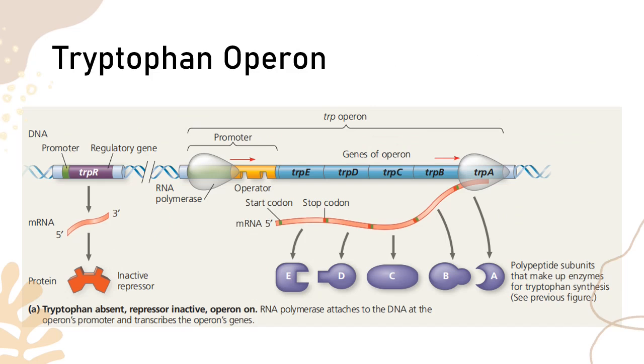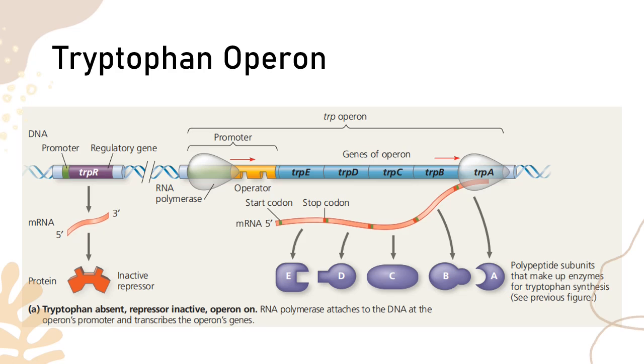Now, please take note of this one. What's the major difference? The major difference is that the lactose operon produces an active repressor, while the tryptophan operon produces an inactive repressor. So let's look at this one. This is trpE, trpD, trpC, trpB, and trpA. These are the structural genes that produce the mRNA, producing all of these enzymes E, D, C, B, A, which are important enzymes in the step-by-step production of the tryptophan.